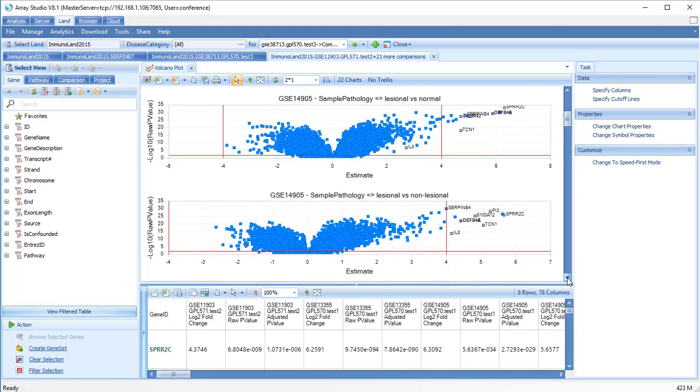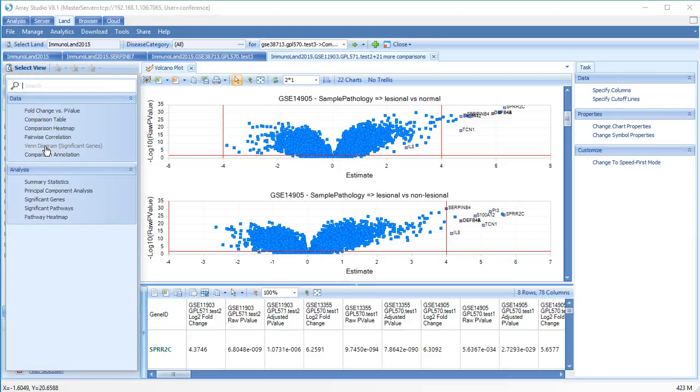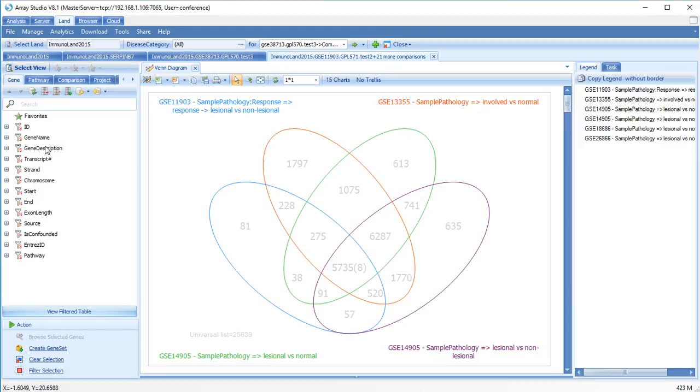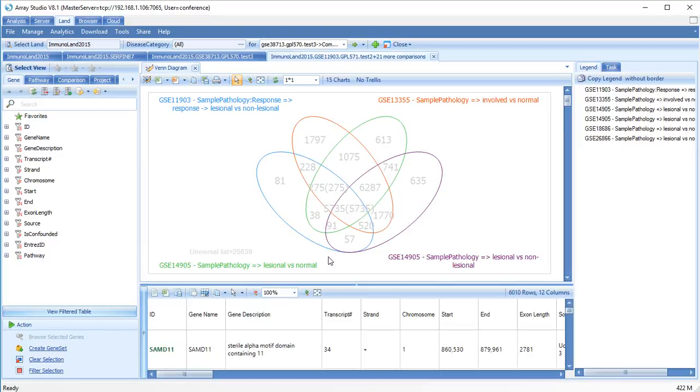Another useful view at the comparisons level is the Venn diagram. For each set of 4 comparisons, we can see genes in common between significant gene sets. Cutoffs can be changed under the Cutoff tab.